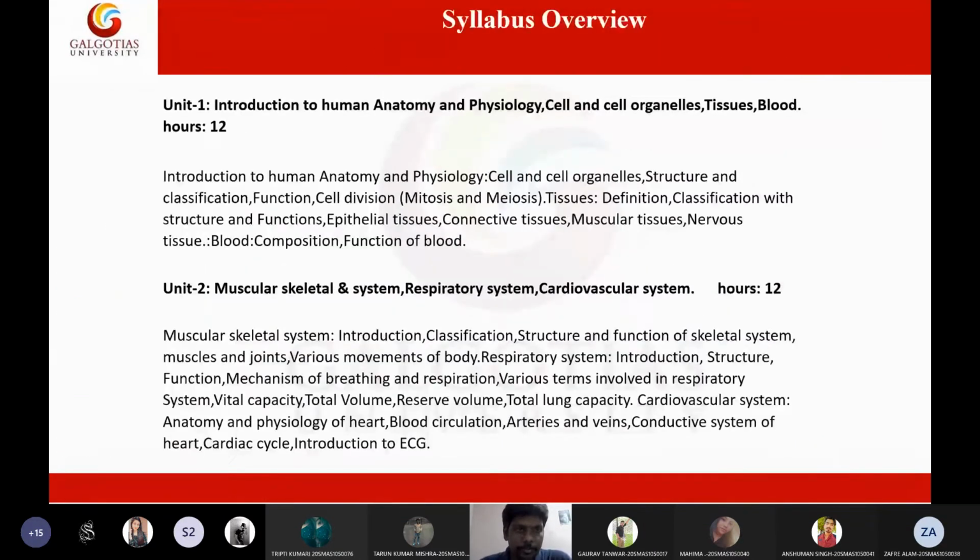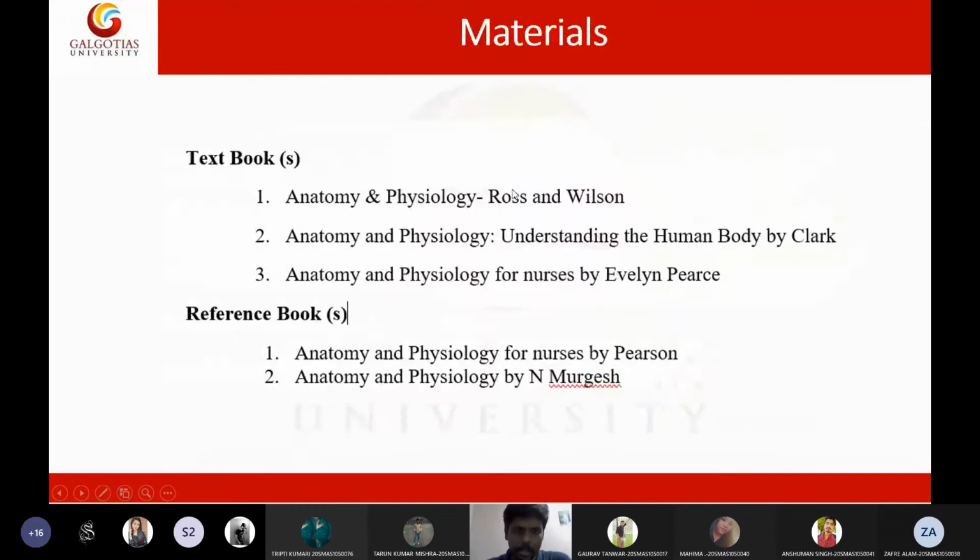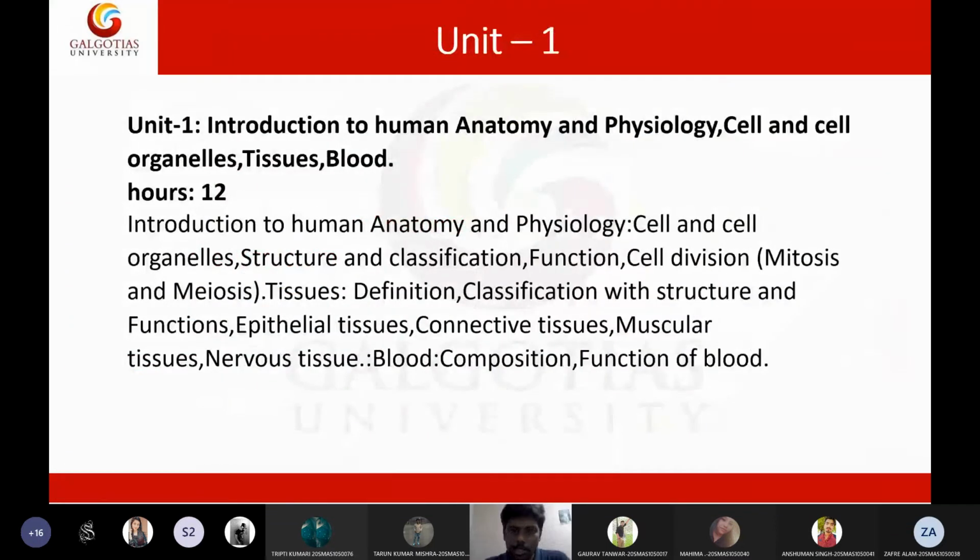So we are in the unit 1 of anatomy and physiology. In the unit 1 we have the following topics. Here we have cell functions and cell organelles. Then we have cell division, mitosis and meiosis, which I will take today.